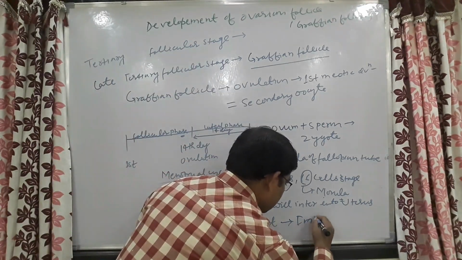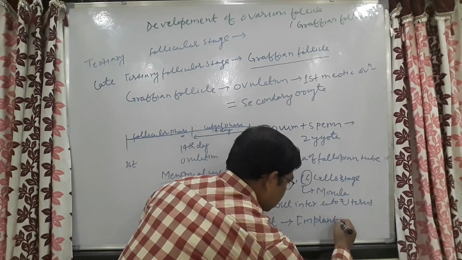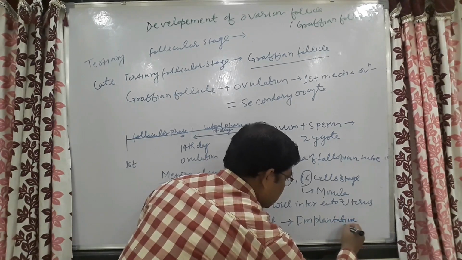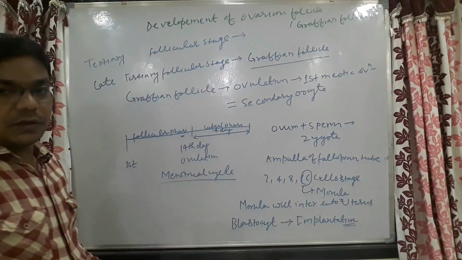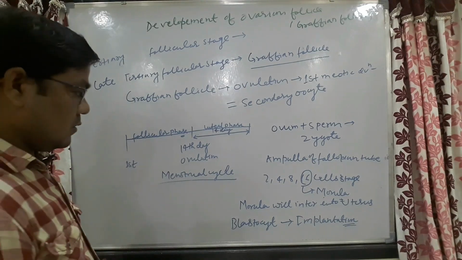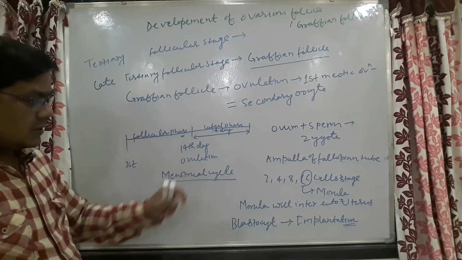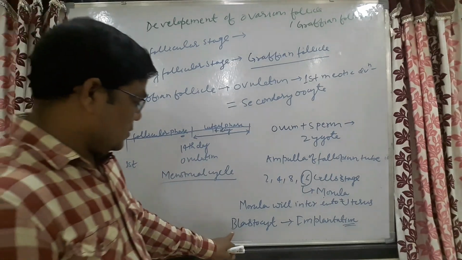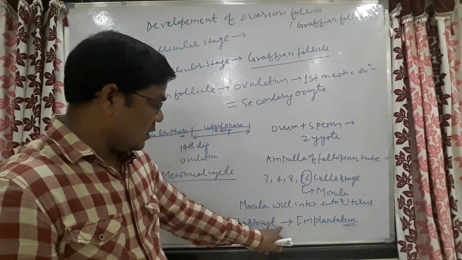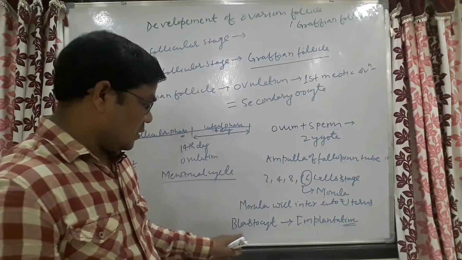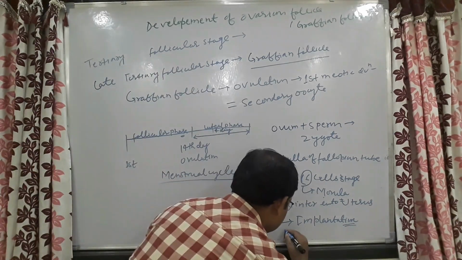Implantation of this zygote, implantation of this blastocyst will occur in the posterior wall of the uterus.